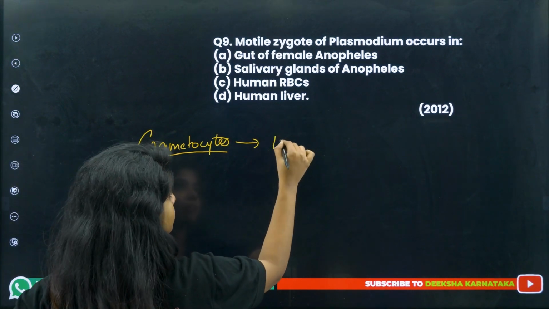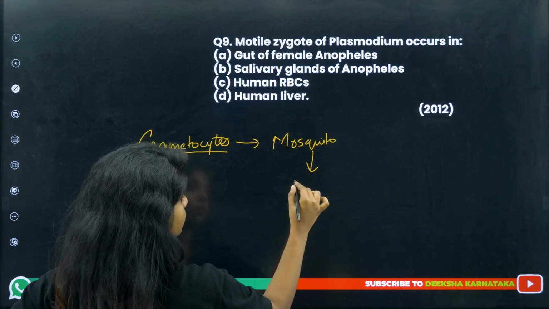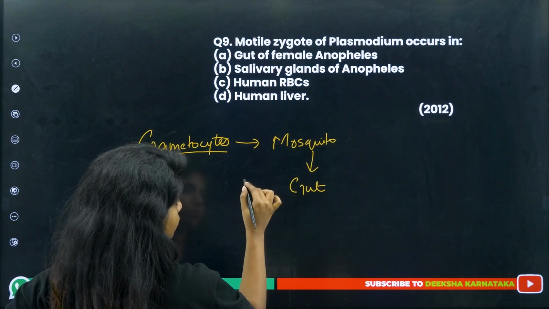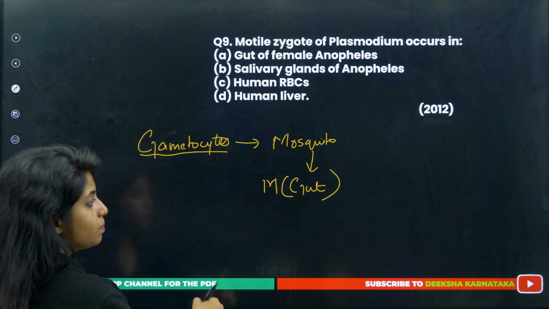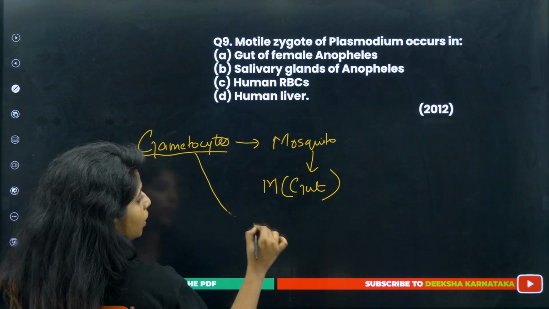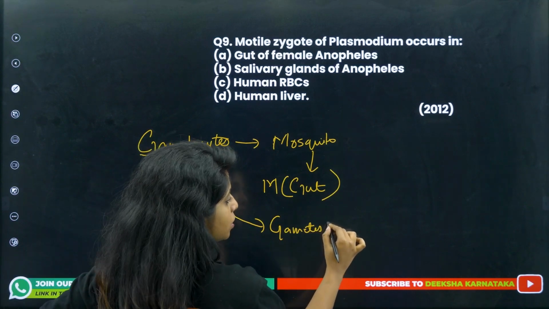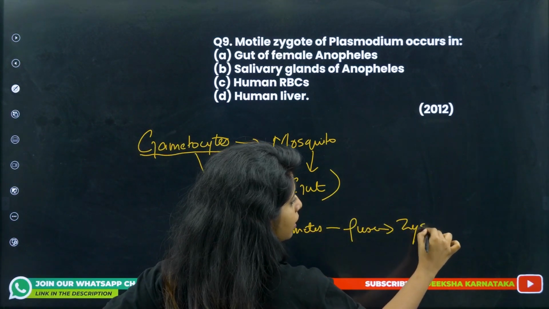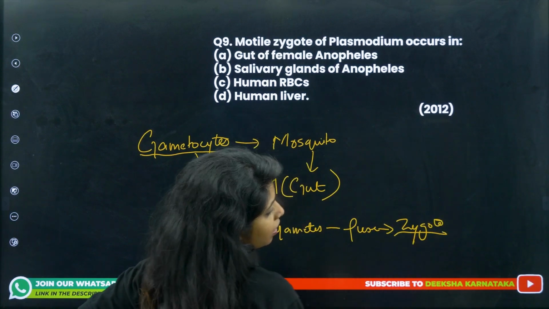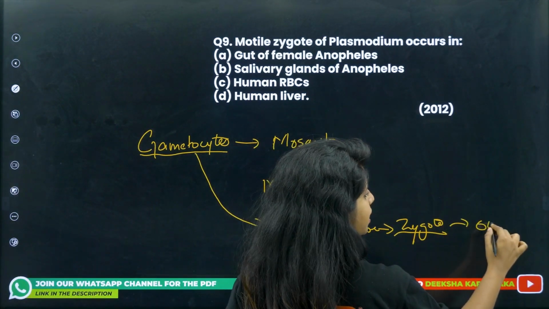This blood is taken by the mosquito, and now this particular blood goes to the mosquito's gut. Okay, mosquito's gut, not ours. And then what happens? Basically, in the gut, the gametocyte will be forming what? Gametes, and the gametes fuse to form what? Zygote. The zygote says, I cannot stay here, I will develop into something motile, and this motile structure is known as ookinete.